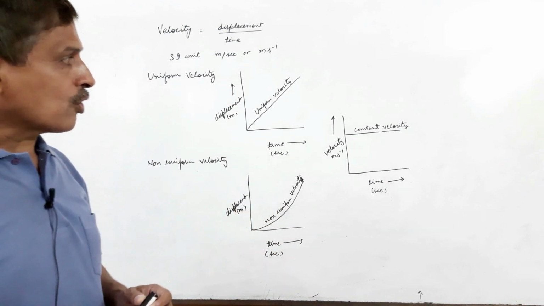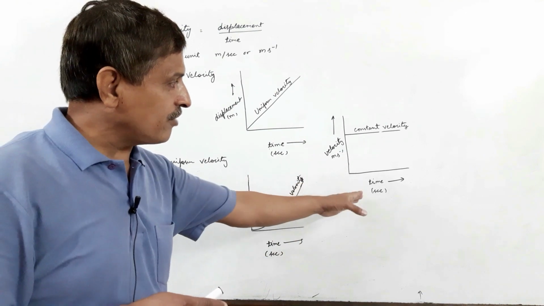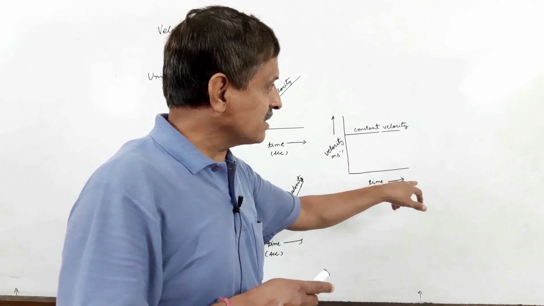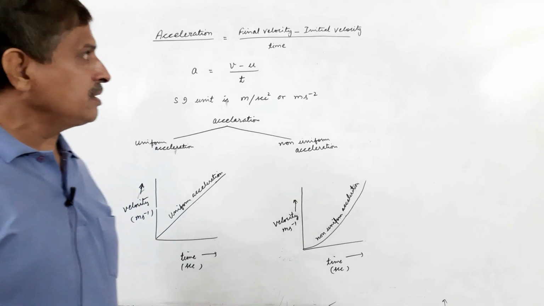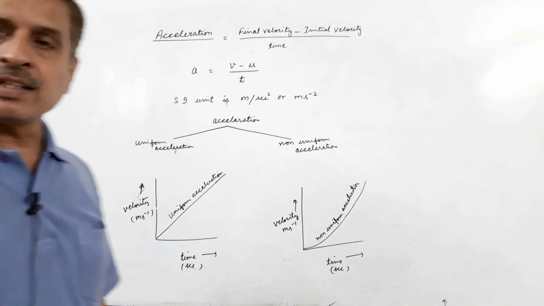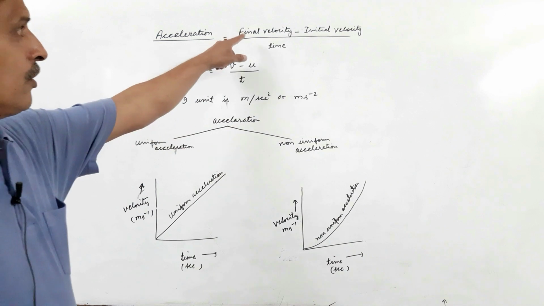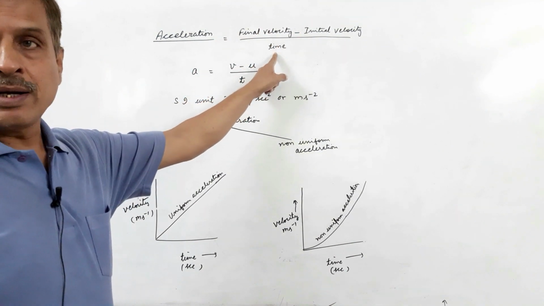For constant velocity, we may also draw a velocity time graph in which the line parallel to the time axis shows constant velocity. Acceleration may be defined as the rate of change of velocity, that is final velocity minus initial velocity divided by time.